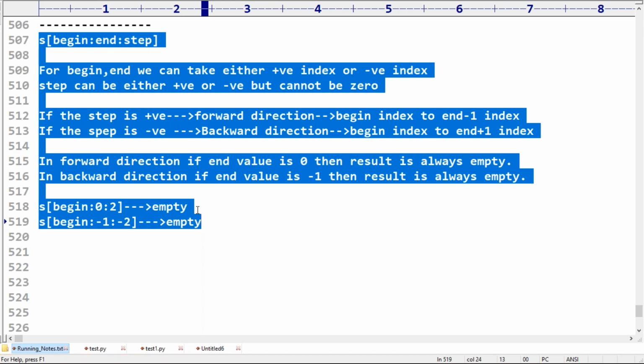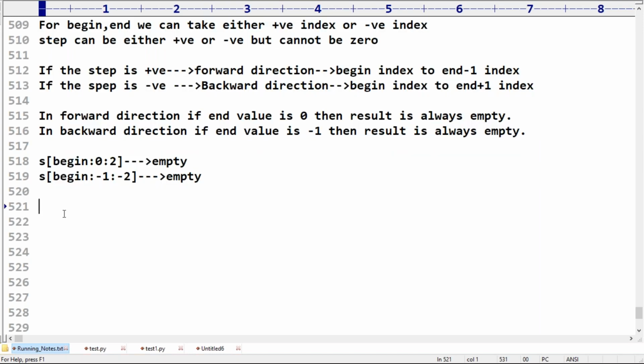Next, let me go for a small example so that you can feel more comfortable about this. Before going to the slice example: is the slice operator applicable for string or not? Yes, we just covered it. The same is applicable for list also, and for tuple also.